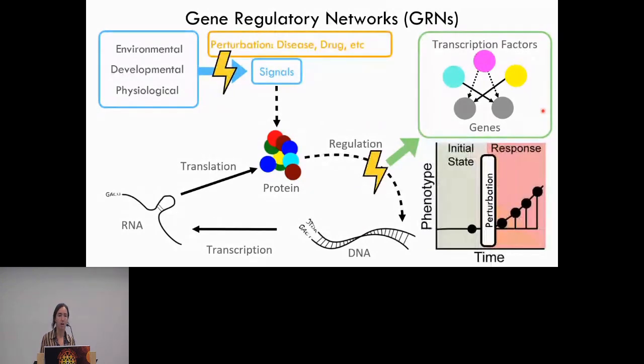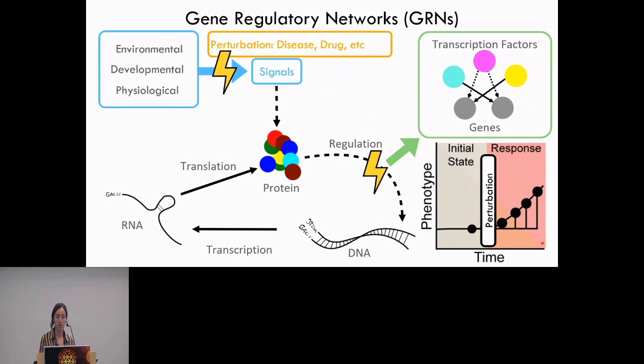And once we have our underlying gene regulatory network, we can use it as a model to predict outcomes of experimental perturbations. So let's say we experimentally perturb our system with a disease or a drug. We can see how these perturbations change regulation and therefore change the connections in our gene regulatory network. So another way to think about this is starting our system in some initial state and then observing a phenotypic response to a perturbation over time.